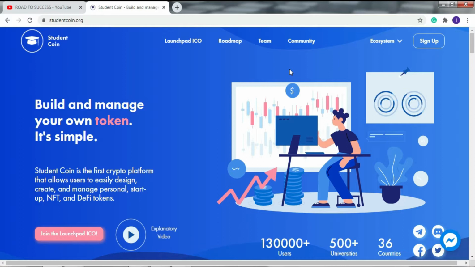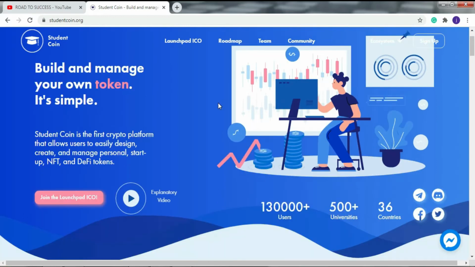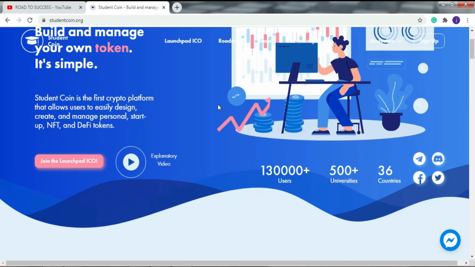Student Coin is the first crypto platform that allows users to easily design, create, and manage personal startup, NFT, and DeFi tokens. Now we know some more details about this STC token. They allow for wide-scale tokenization by building a platform for both people and organizations to easily create, manage, and develop their own token. Tokenization is the future of the economy where every person and company has its own token.